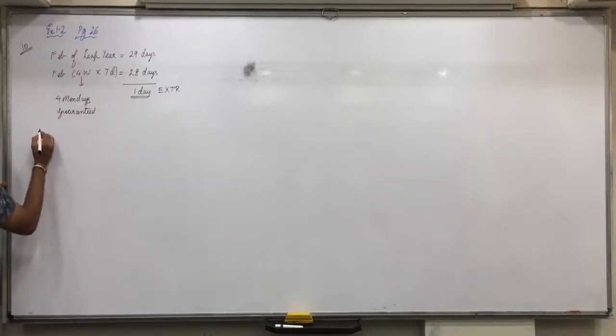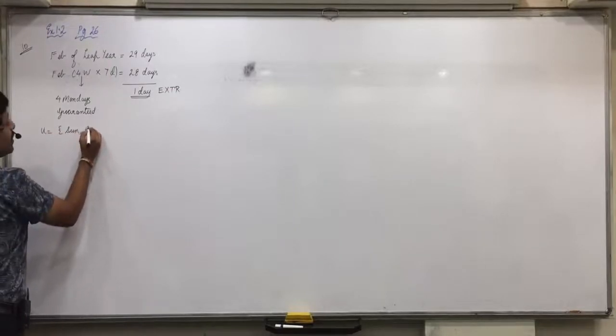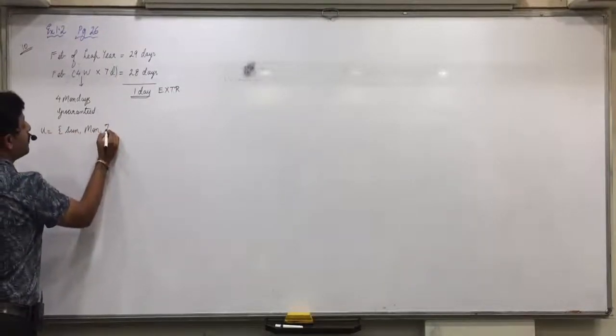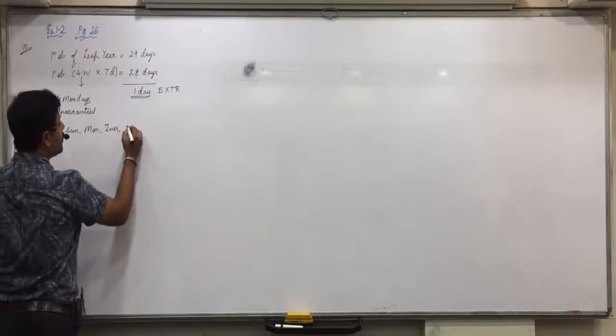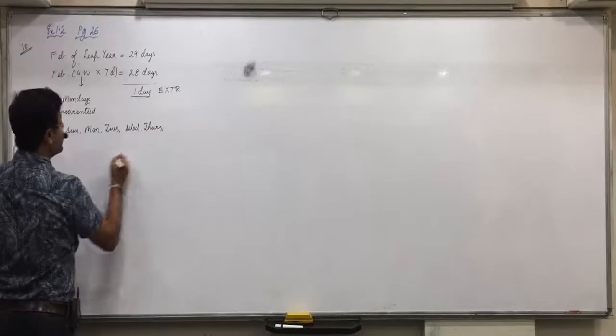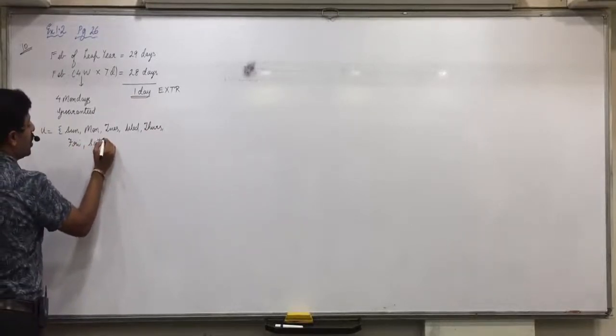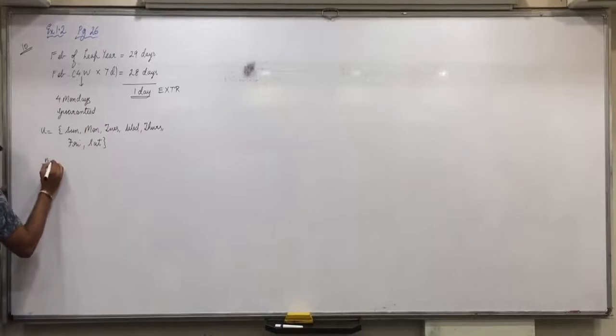This 1 extra day can be Sunday, Monday, Tuesday, Wednesday, Thursday, Friday or Saturday. Means total 7 outcomes are possible.